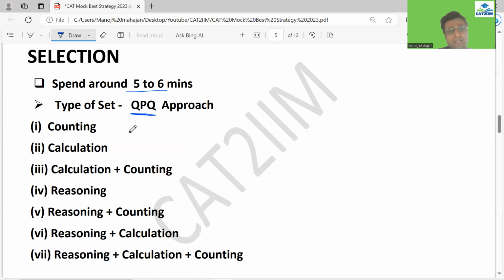Try to identify in these types which I've written, is it a counting problem where not much effort, I can straight away do it? Is it a calculation problem where you have the keywords like SAGR, CAGR, growth rate, maximum growth rate, in which year, minimum growth rate? So just have a look at what kind of problems you have, right? In the question, if you read, you can figure out. And normally the problem which comes on the calculation, it may be possible that the way the CAT people have presented the data, that would be something new.